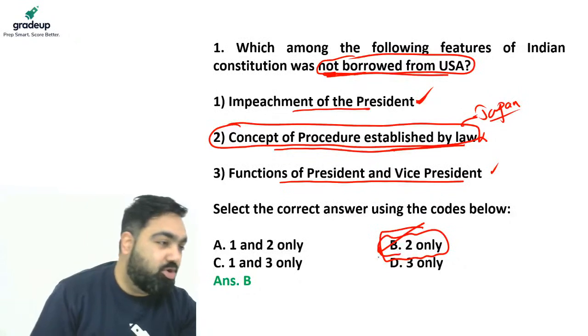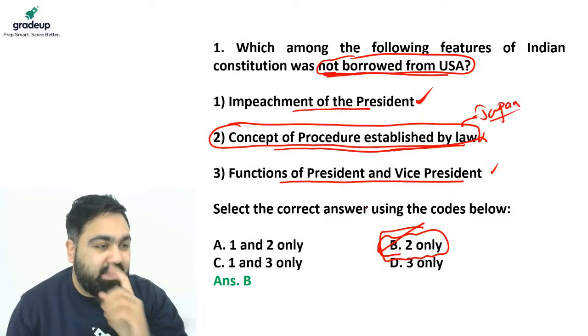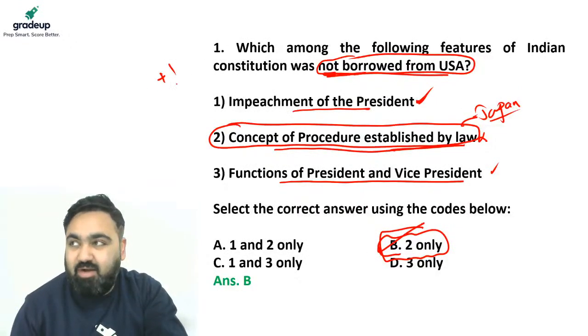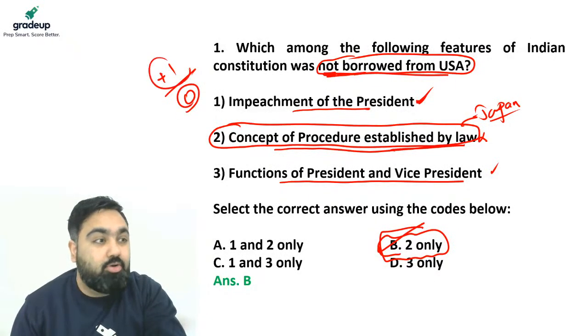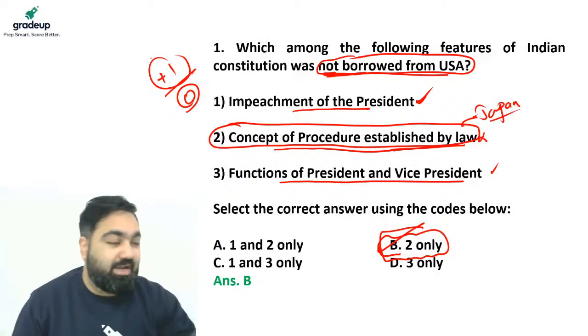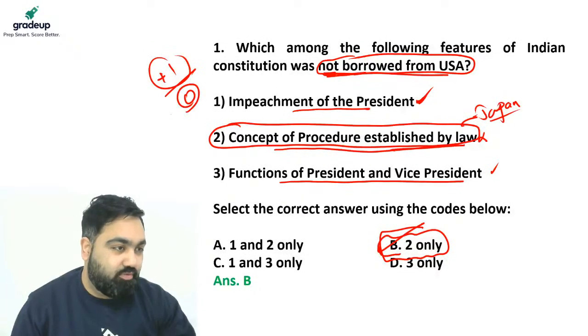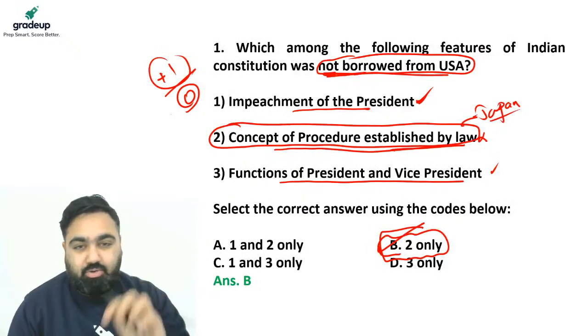I hope most of you got this right. If you said B is the correct answer, give yourself +1. Otherwise, you have to give yourself 0. Okay, and I want you all to maintain your score so that at the end of the class, you tell me what your score was. Okay, moving on to question number 2, guys. Here it is.